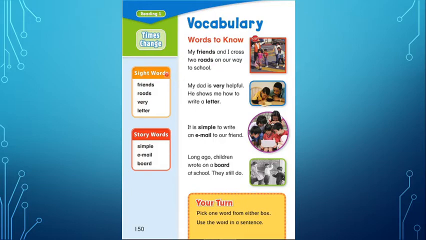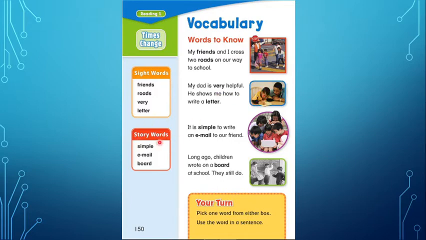Now, these words in context. My friends and I crossed two roads on our way to school. My dad is very helpful. He shows me how to write a letter. Excellent. As you can see here, he is showing the boy how to write a letter.